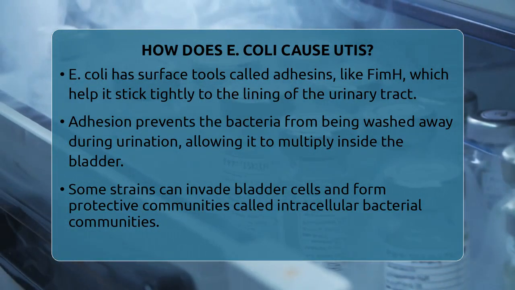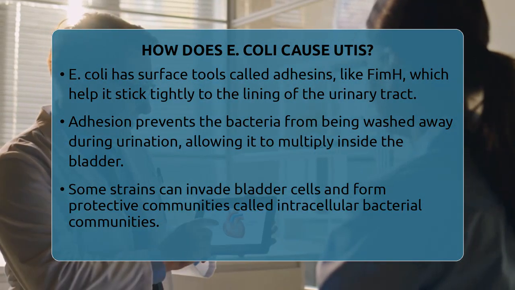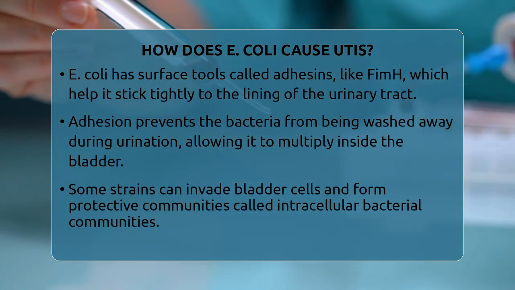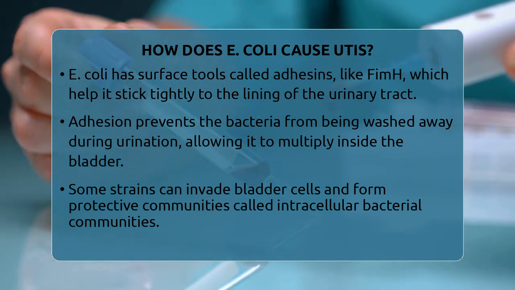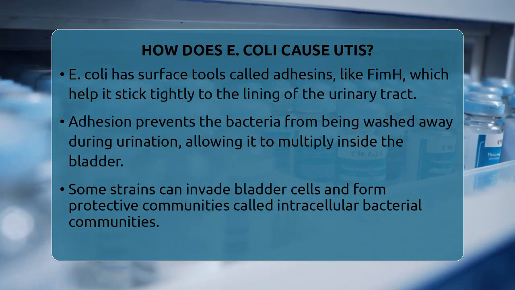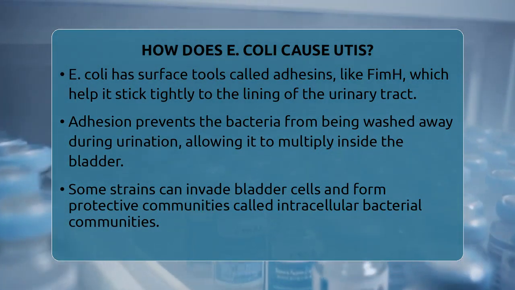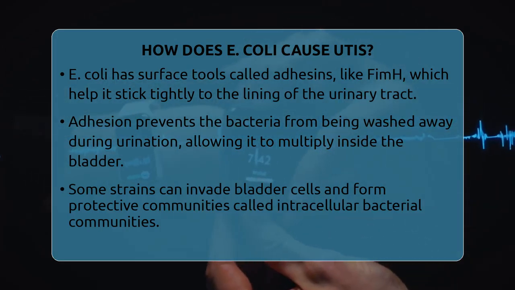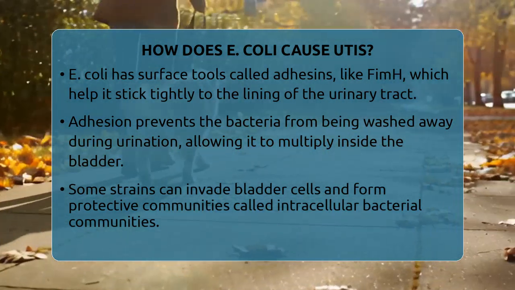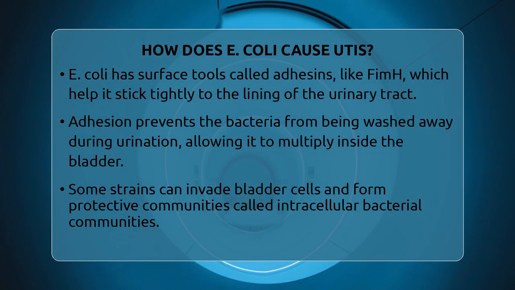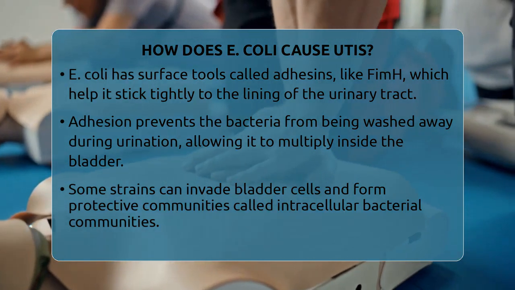Some strains of E. coli are even able to invade the cells lining your bladder. They do this by entering the cells and forming protective communities called intracellular bacterial communities. These communities shield the bacteria from your immune system and antibiotics, making infections harder to clear. In some cases, the bacteria can hide inside bladder cells in a dormant state called quiescent intracellular reservoirs. These reservoirs can reactivate later, causing recurrent infections that can be frustrating and persistent.